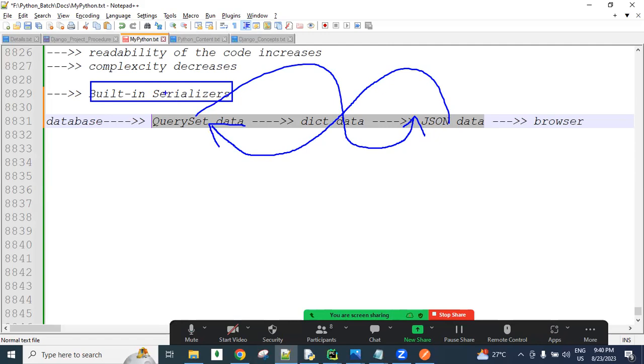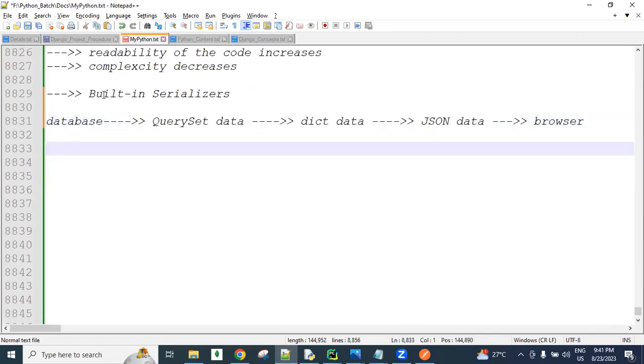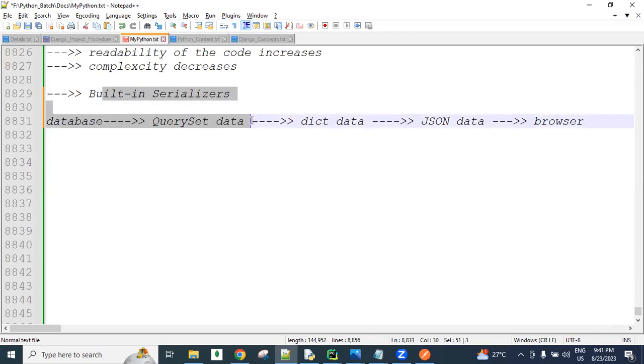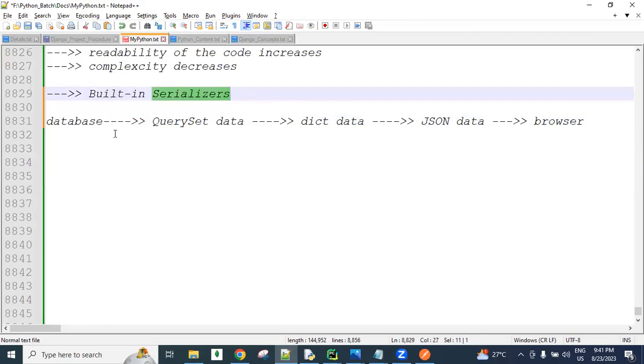This is one of the best advantages in Django REST framework, not in plain Django. Now is this clear? Later I will tell you more and more about this serializers concept. This is just an introduction only.